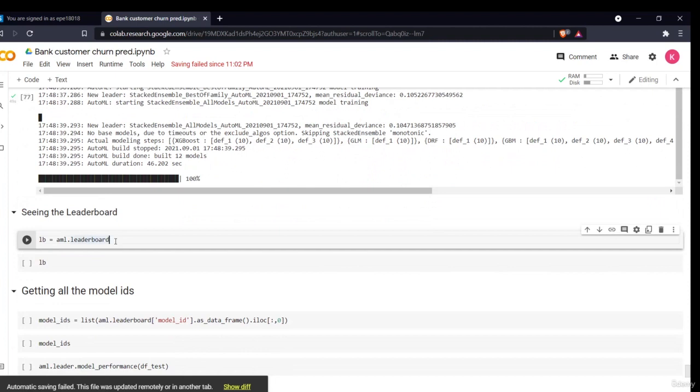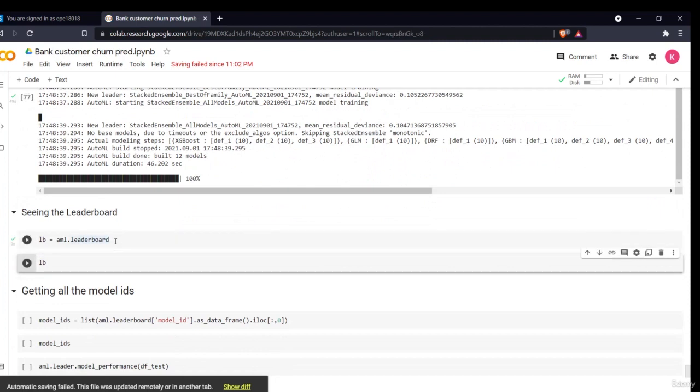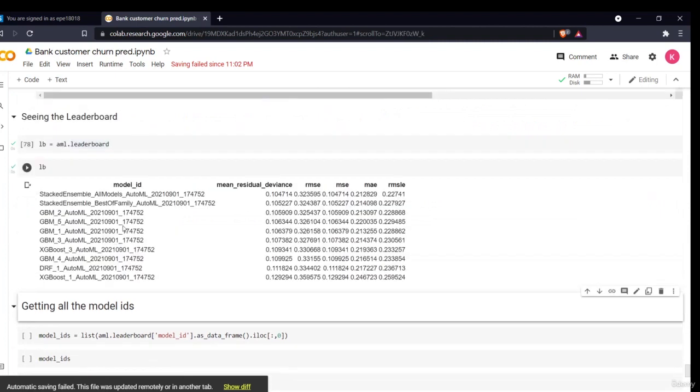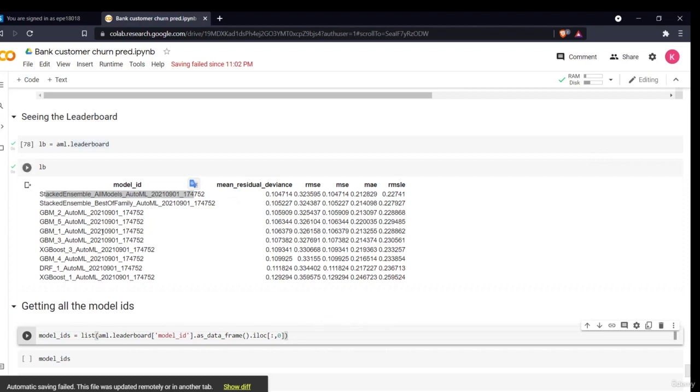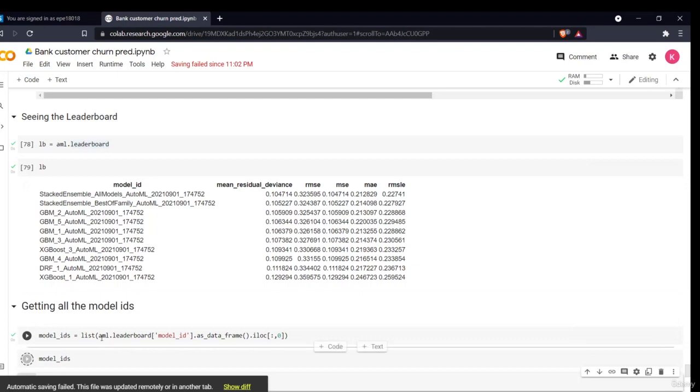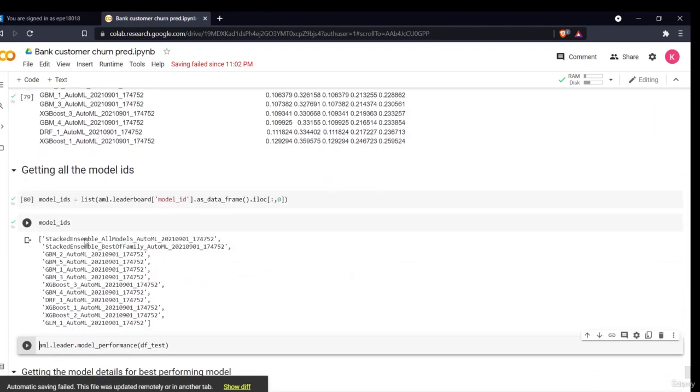So now we'll see the leaderboard. It will provide us the list of models which perform the best. As you can see, stacked ensemble all models. The ensemble model stacked all the models which were used, and this method provided me with the best accuracy and the least deviance and errors. So now I'll take all the model IDs and store them in a list. As you can see, this is my list, this is my all models.